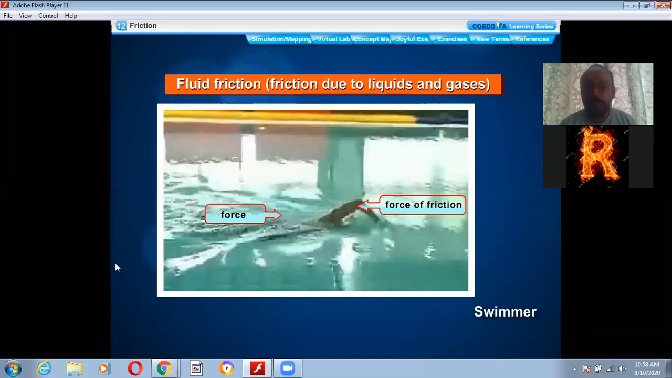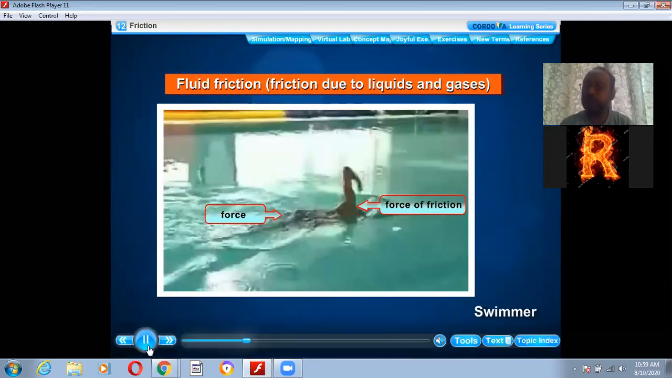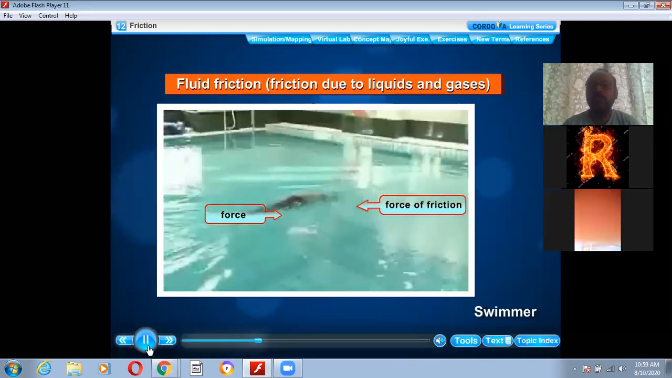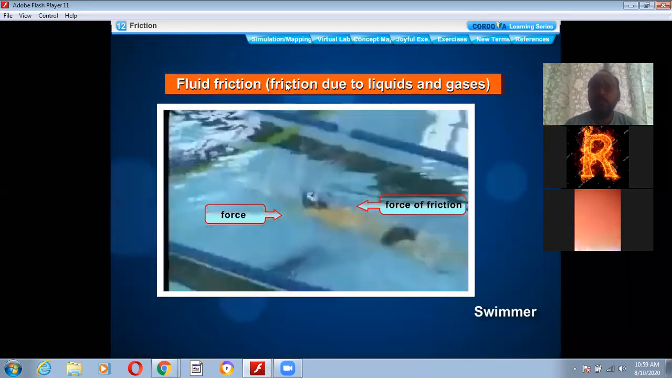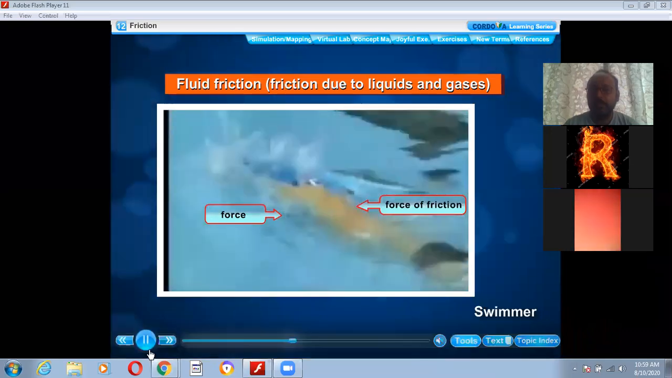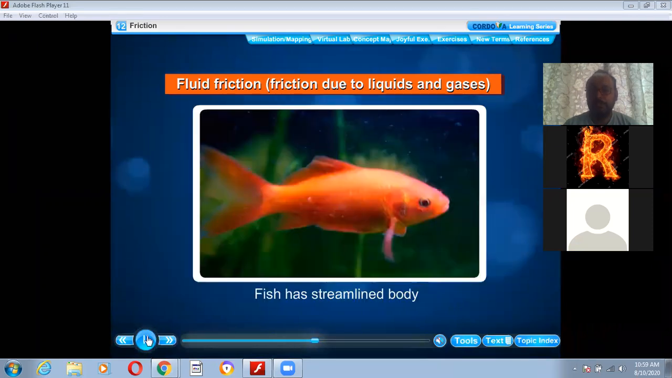So you can see here the friction is acting in the opposite direction. He is applying the force in the forward direction, right? So that means he has to apply the force. Why? Because the friction is provided by the water. That's why he is applying the force. If it did not provide friction, then there would be no need for the force, right? So that is fluid friction, friction by liquids.